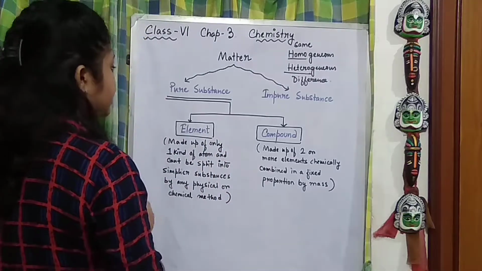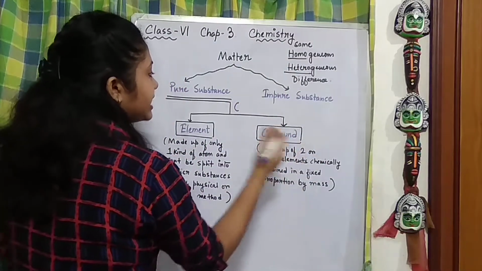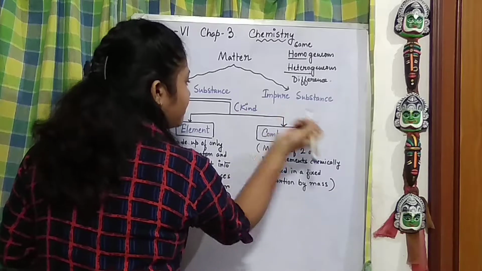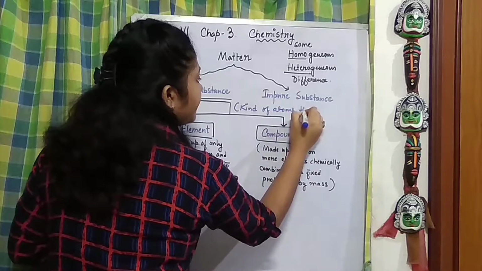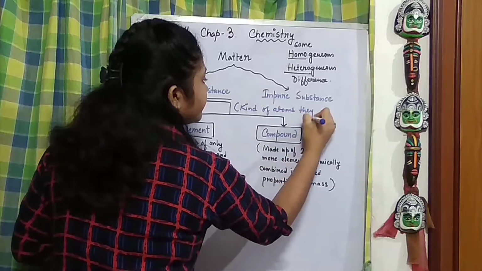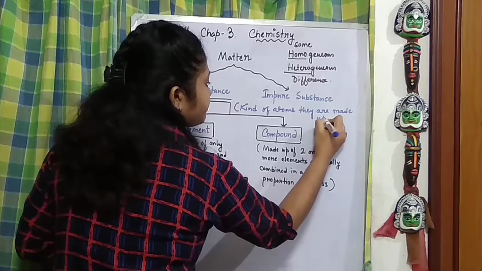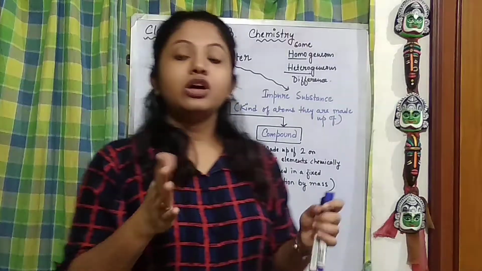The basis on which they have been classified is the kind or type of atoms they are made up of. The kind of atoms they are made up of differ from each other.